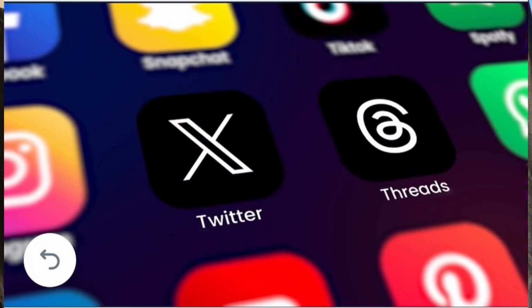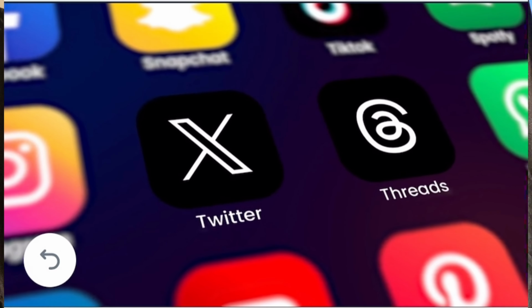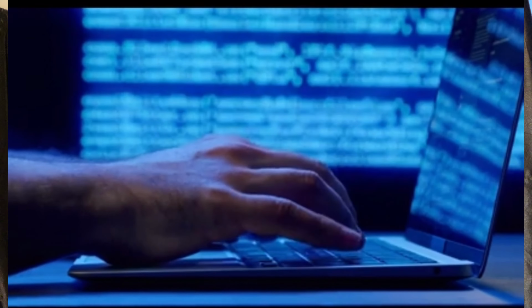So the product description and the content that we got from ChatGPT, we are going to go to Twitter, create an account. If you don't have an account already, create an account and just put everything together and make it a thread. Post pictures. You can get pictures from Leonardo AI and all of these AI platforms that you can generate images. So just go to Twitter, do your thing, market on Twitter. Whenever anyone is searching for the product on Twitter, they are going to come across your page and they are going to purchase through your link. That is actually a cool way for you to affiliate for products and earn money online in 2024.